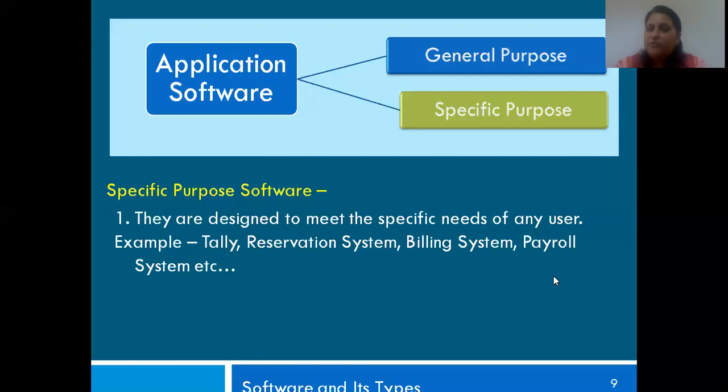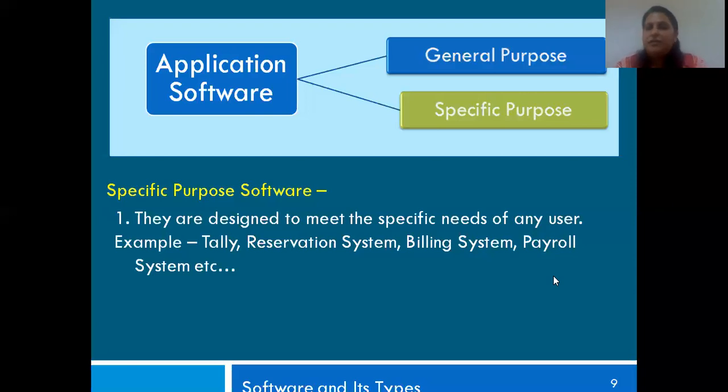Another example of this is your Tally. Tally is basically used mainly for your accounting purposes when you are buying or selling, or some kind of trade that is happening. It is all recorded in a system called Tally.